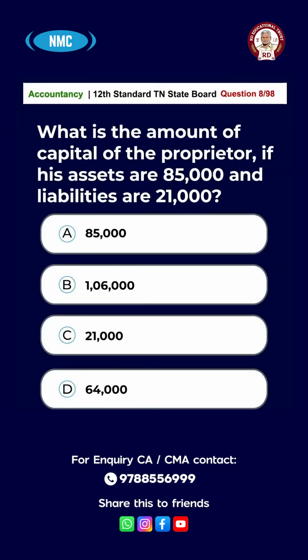Question number 8. What is the amount of capital of the proprietor if his assets are 85,000 and liabilities are 21,000? Option A, 85,000. Option B, 1,06,000. Option C, 21,000. Option D, 64,000. And the answer is option D, 64,000.